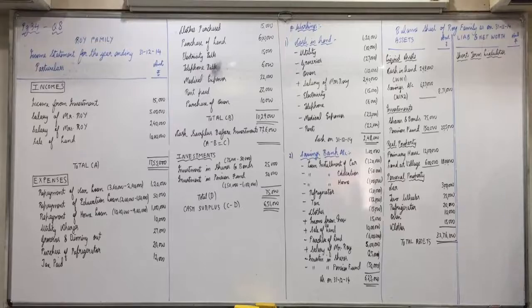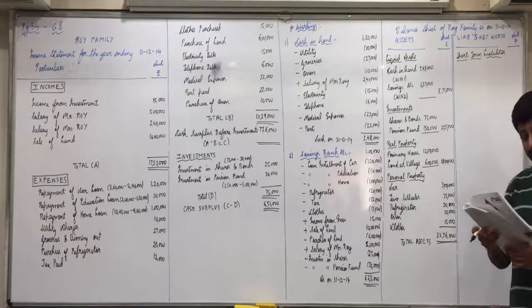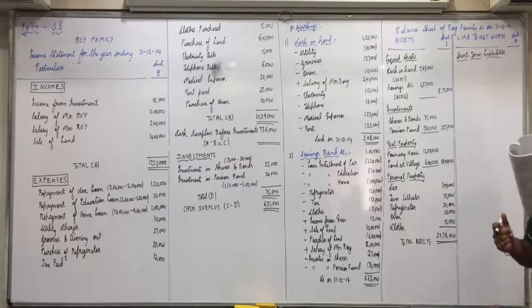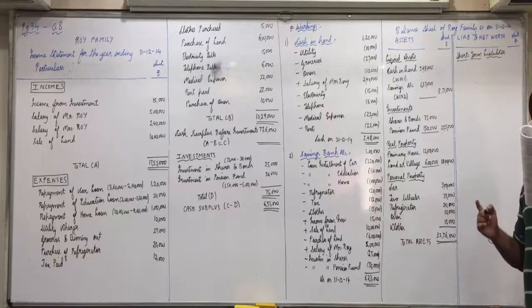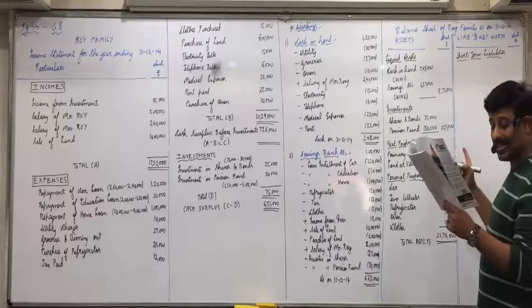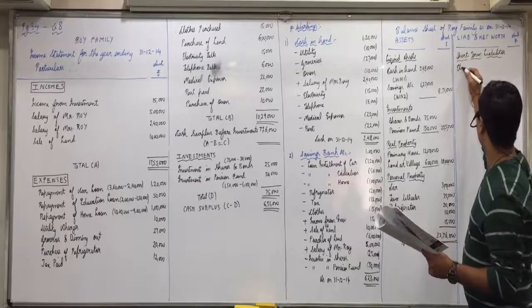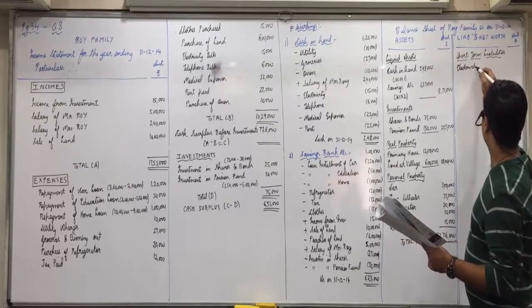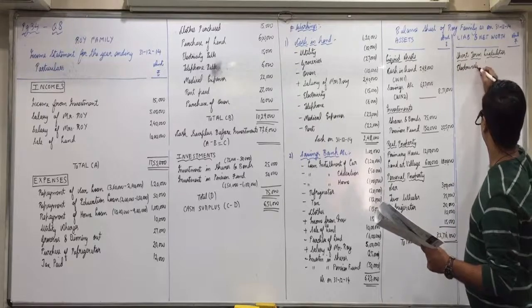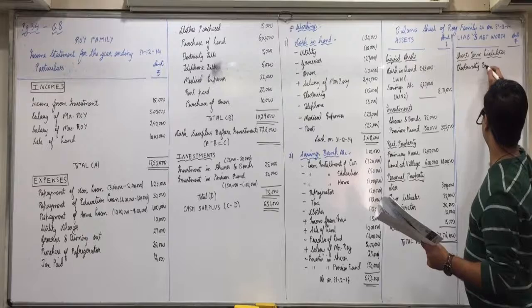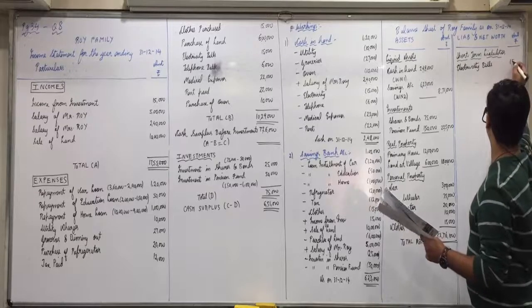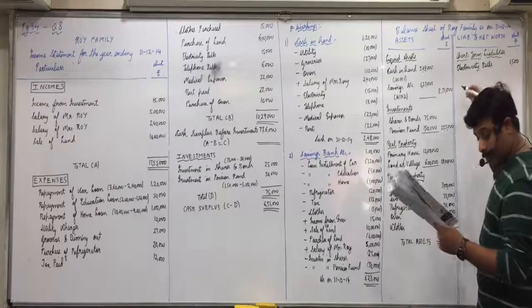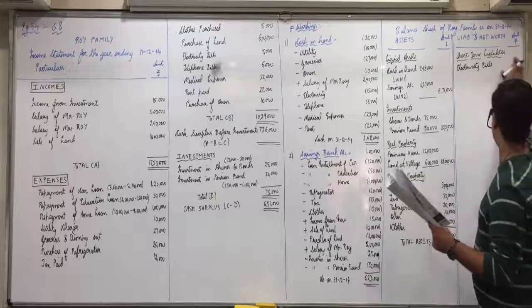What are we marked as STL? In the first table, nothing. Below the table, all we have at the end only. Telephone, no. Electricity bill outstanding, we have marked as STL, 1500. Electricity bills 1500.